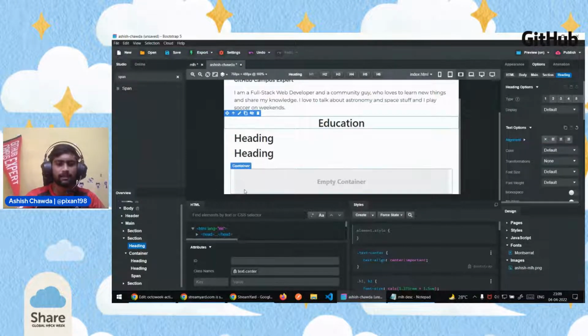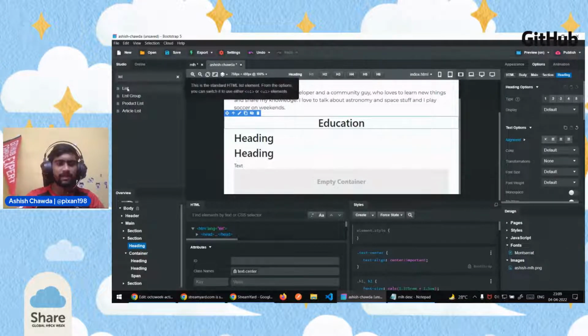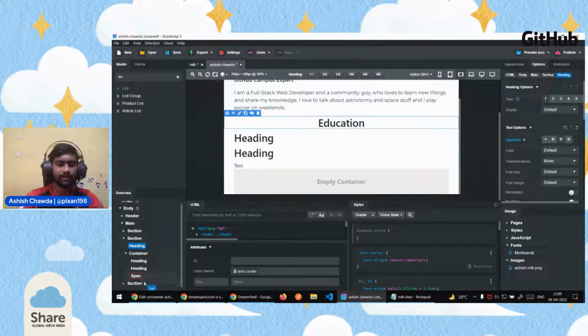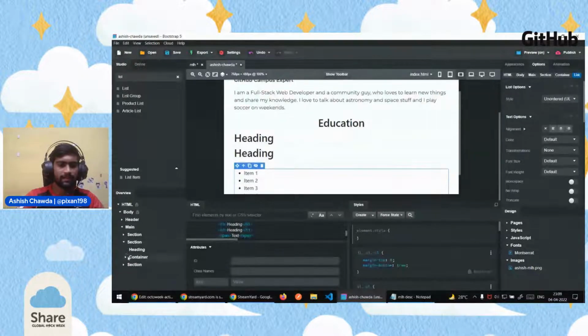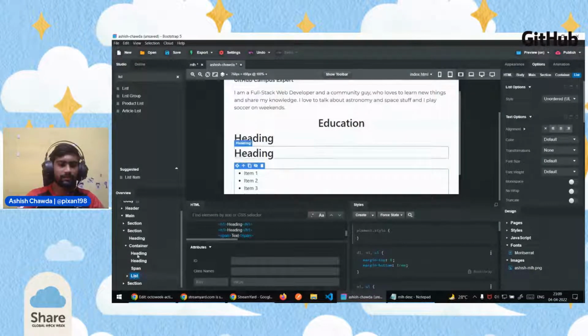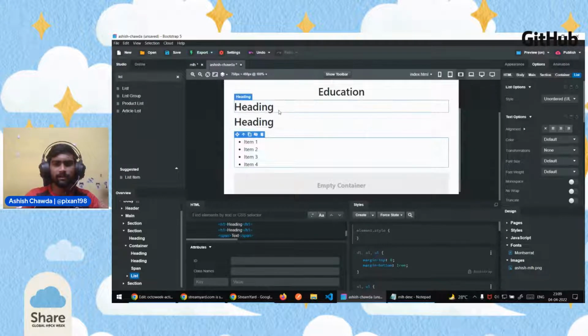After that, we want to add some highlights of our graduation. For that, we want a list. So search for a list and drag and drop the list after the span. We want the list to be inside the container, so you can drag and drop the list onto the container, and it will move it to the last. So this is how it looks right now.